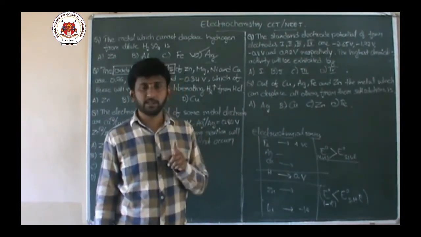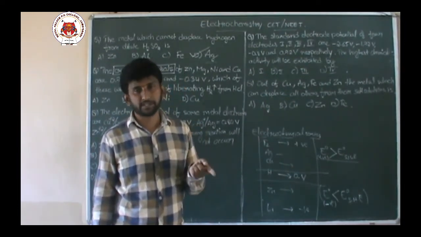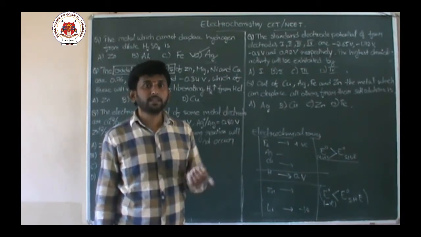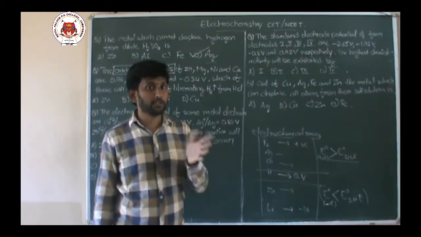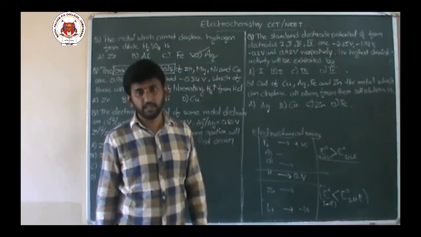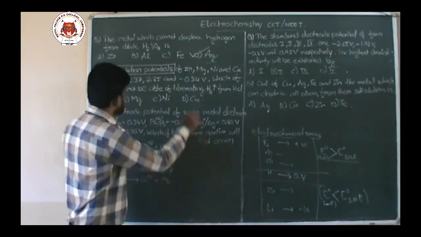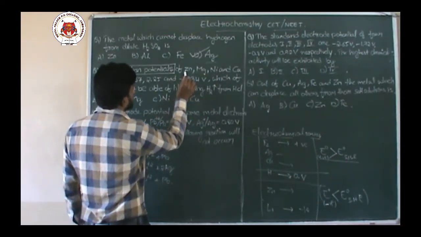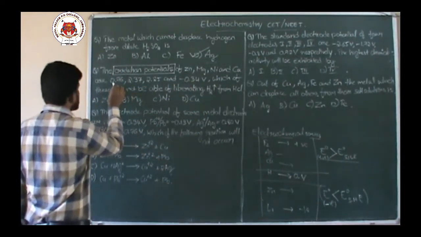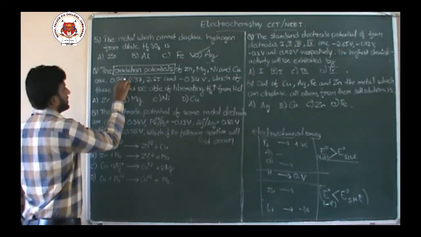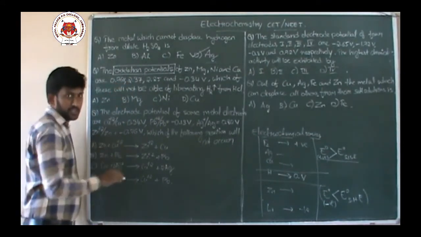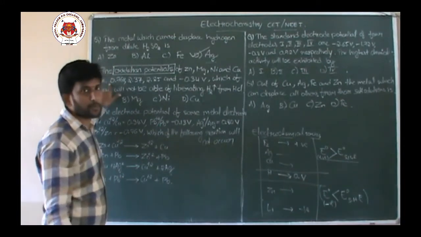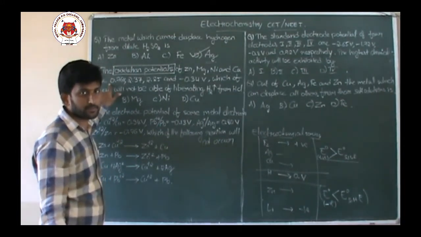Oxidation and reduction potentials of any given element are equal in magnitude but opposite in sign. Meaning, if zinc's oxidation potential is 0.76 volt, its reduction potential is minus 0.76 volt.